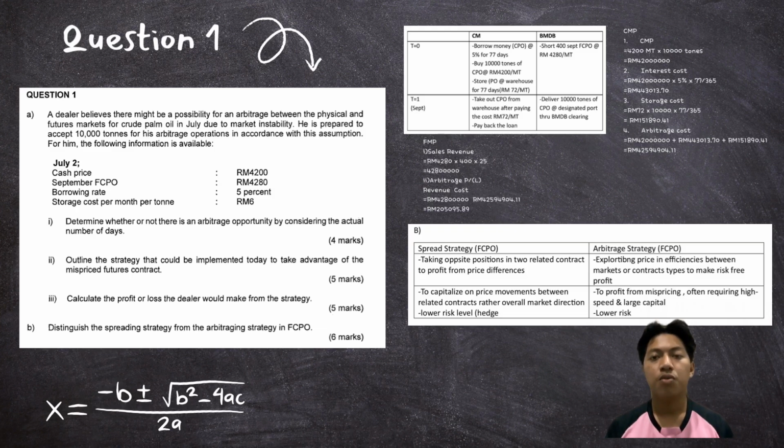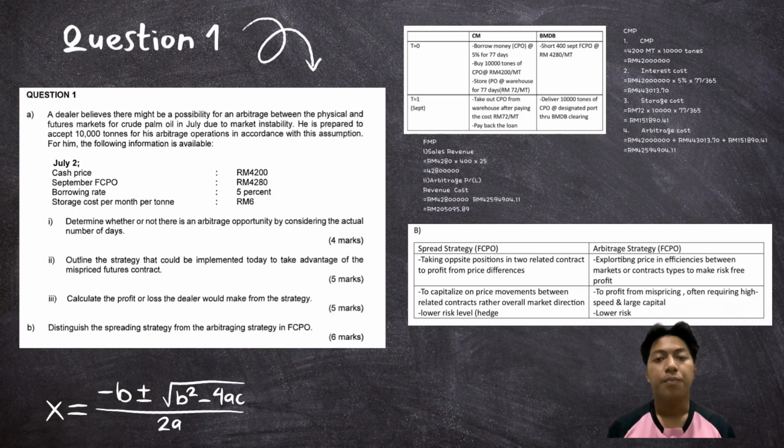Therefore, the arbitrage profit is 42,800,000 minus 42,594,904.11, which equals RM 205,095.89. This represents a risk-free profit gained from exploiting the mispricing between the physical and future market.